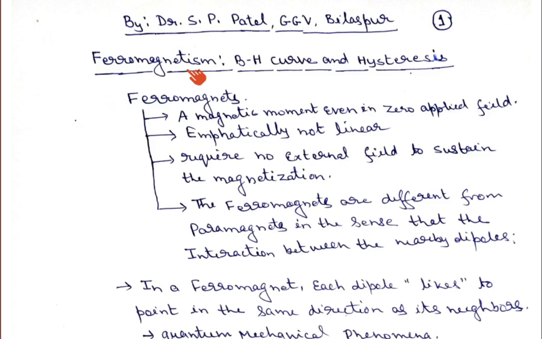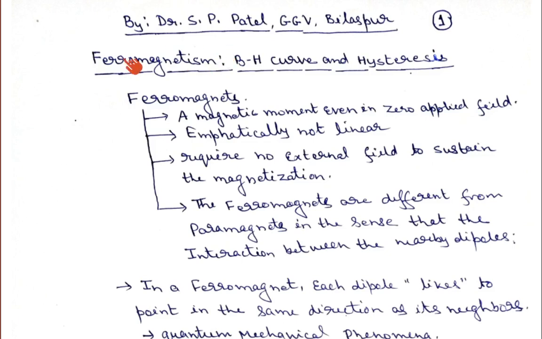So if I introduce whatever we have learned in this series of lectures, I started from the very beginning with magnetic materials, and I introduced two types of material. One was the paramagnetic material and another was the diamagnetic material.